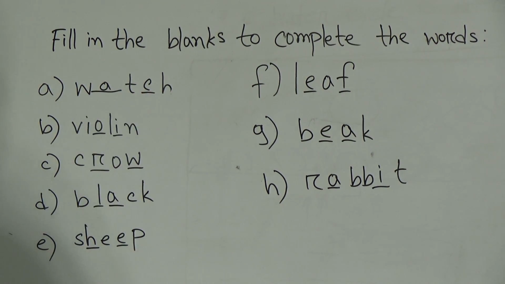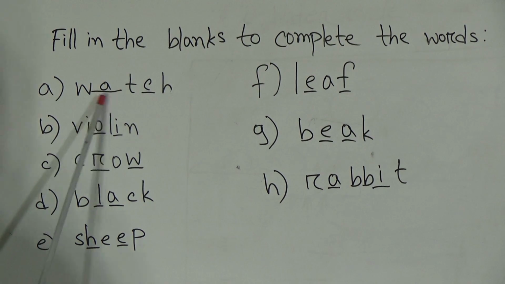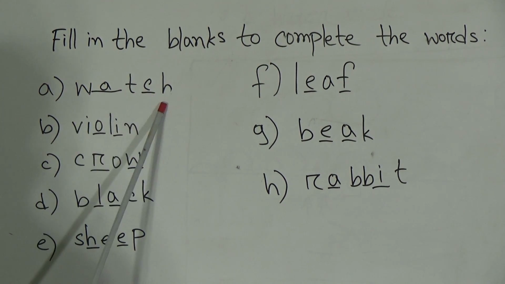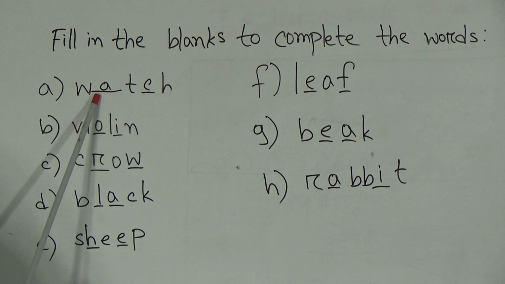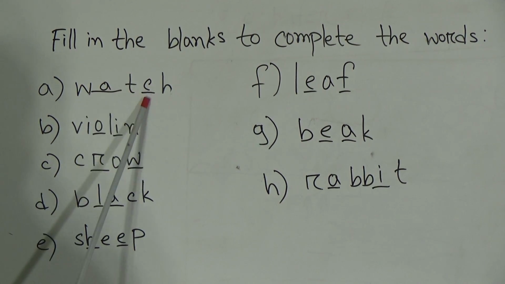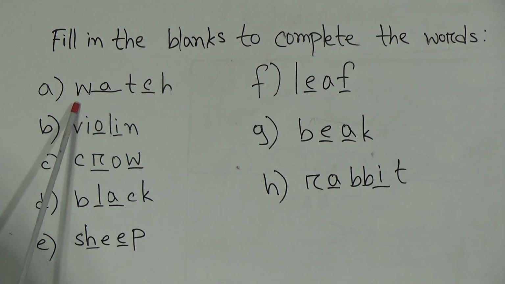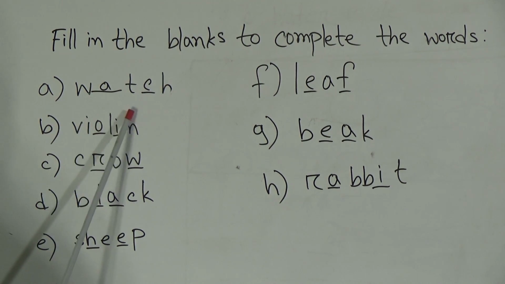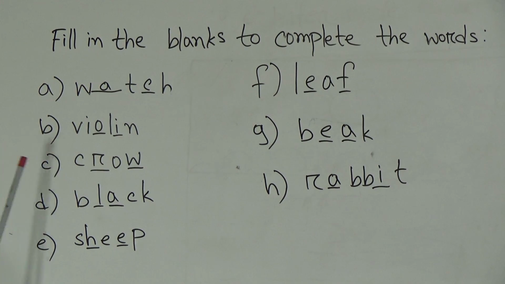Dear students, you will get a gap here and here, and you have to write in the first gap A, and in the next gap you have to write C. So the spelling of the word is W-A-T-C-H, watch.